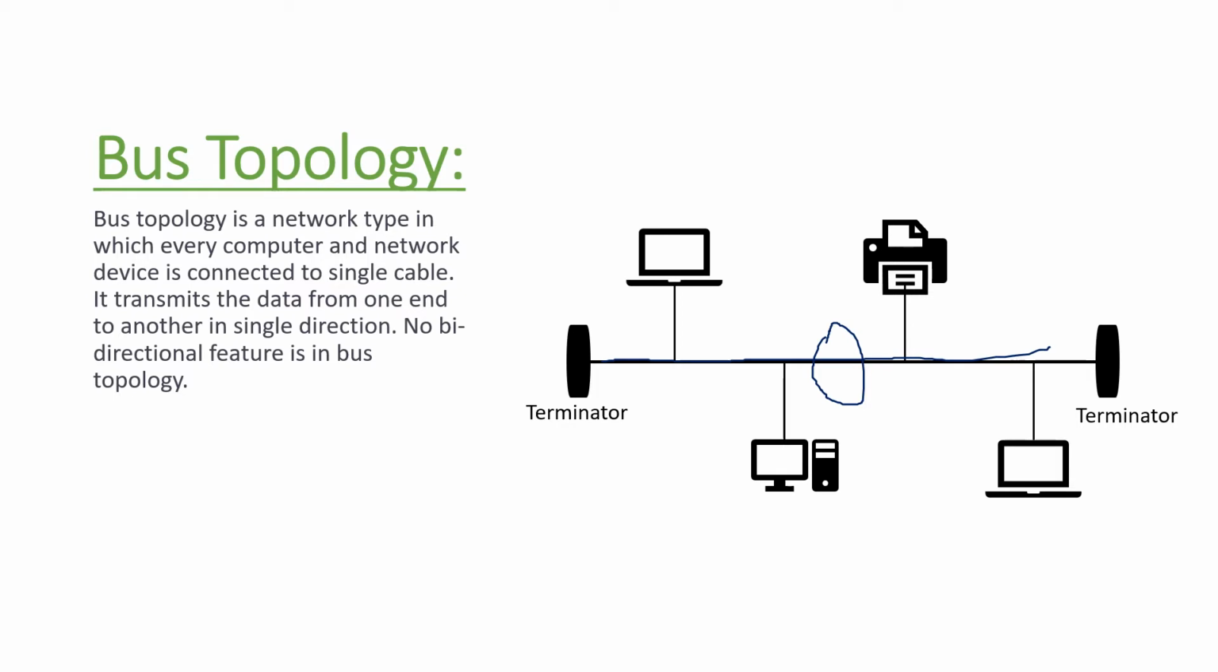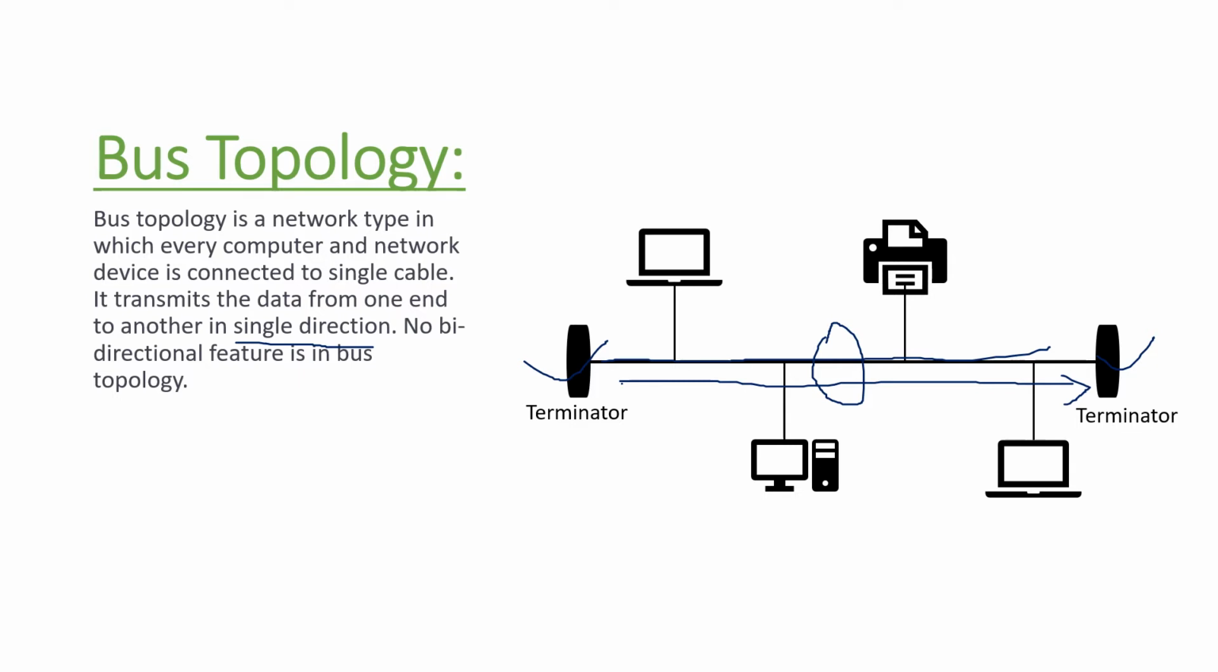Both ends of this cable are terminated, as we see here. One end is terminated and the other end is also terminated, which means both ends are terminated with terminators. It transmits data from one end to the other end in a single direction, not bidirectional. Data flows in only one direction. This is one of the important points in bus topology.